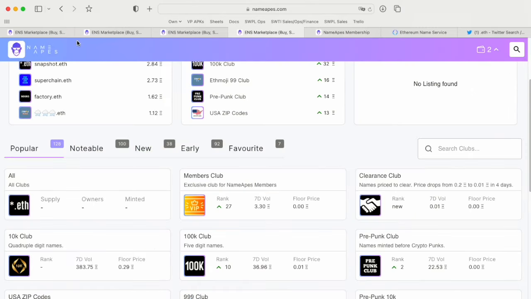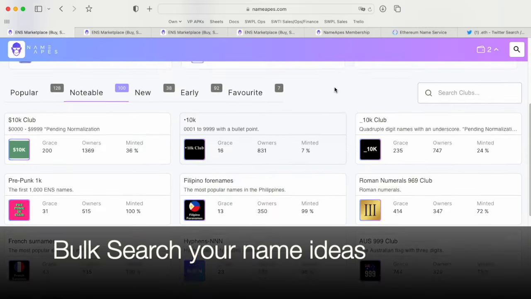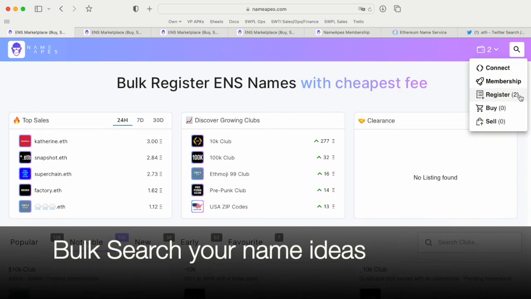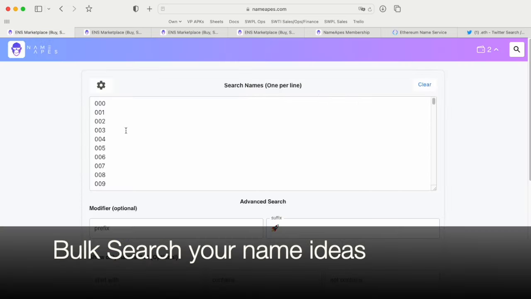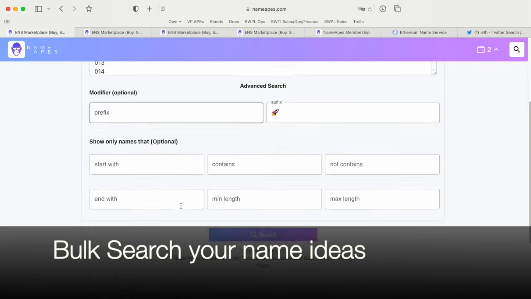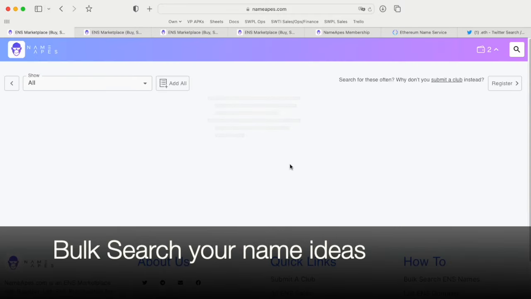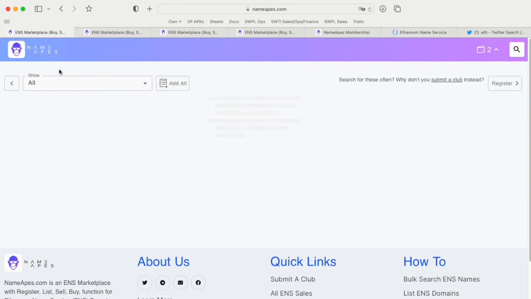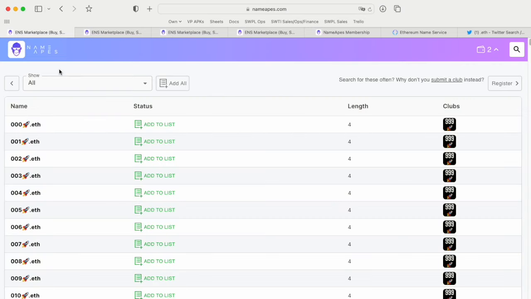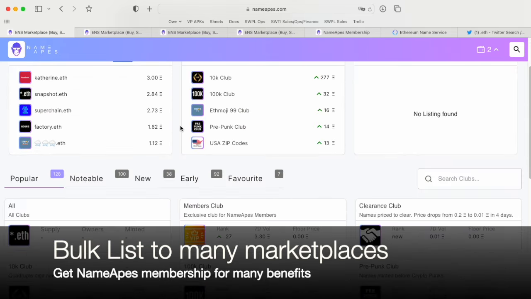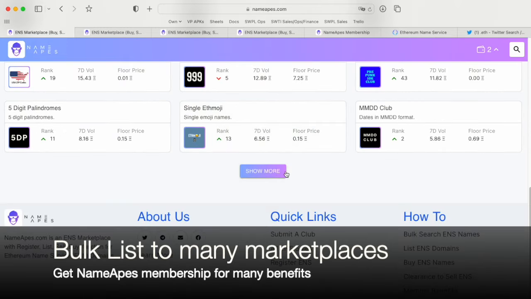I hope you enjoyed this walkthrough of NameApes. It basically allows you to bulk search and bulk register, bulk buy, bulk sell. You can do your bulk search here. This is a new club, so 3 digits followed by the rocket emoji, because the new PayPal CEO owns 321 rocket. This is also a bulk search that you can put in with your own name criteria. If you have a list of names or a list of company brands that you want to search for, you can use the bulk search.